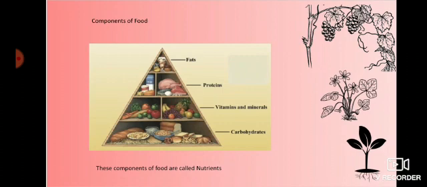What we learnt in class 6, we all know the components of food, that is carbohydrates, vitamins and minerals, proteins and fats. You all know how we get carbohydrates. We get carbohydrates from ragi, rice, millets, etc. And we get vitamins and minerals from green vegetables and fruits. Next, we get proteins from milk and meat, etc. Then fat we get from the oils, which I explained in class 6.